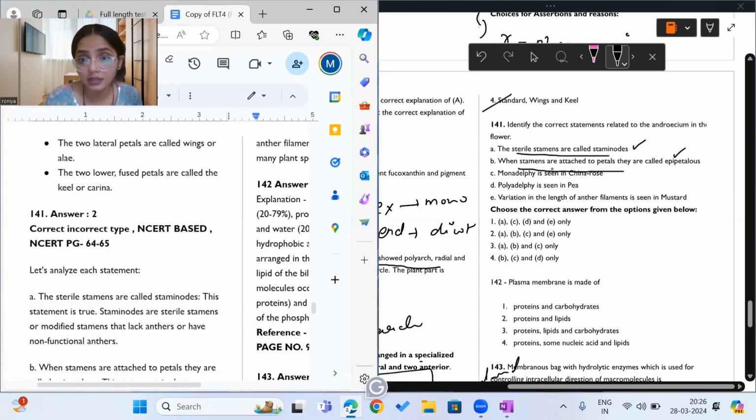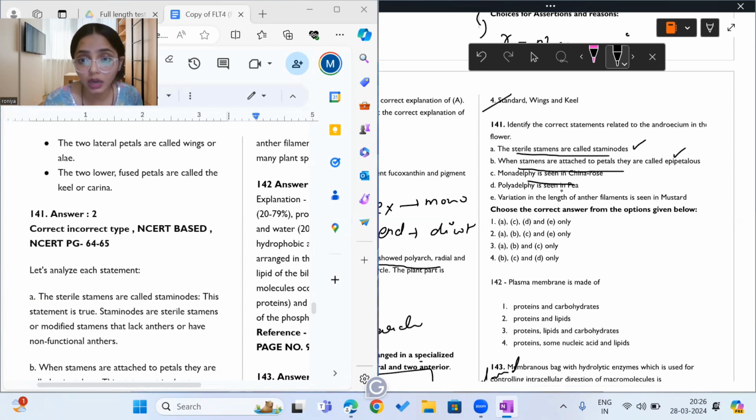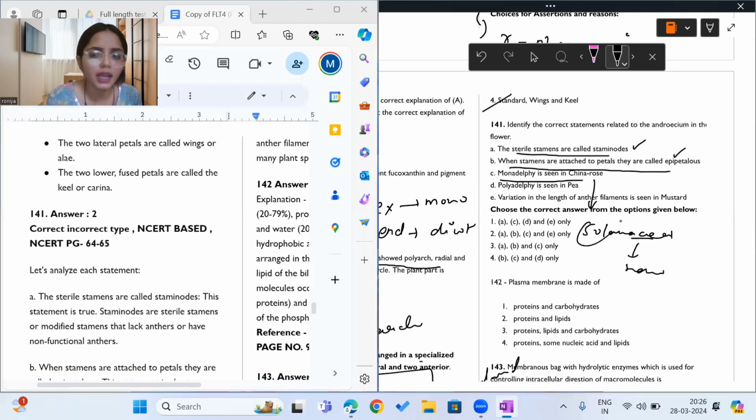Yes, that is correct. Monoadelphi is no. Blunder. This is blunder. Okay, monoadelphi is not okay. It is given China rose. Just a second. Monoadelphi is seen in China rose. Yes. China rose belongs to Malvaceae family. I agree, Solanaceae family is removed from the syllabus now, but I think you should read it and you should be very careful about this family because this family has so many members. So China rose has monoadelphi only, correct.